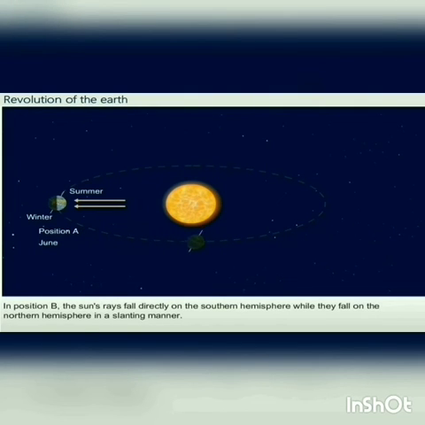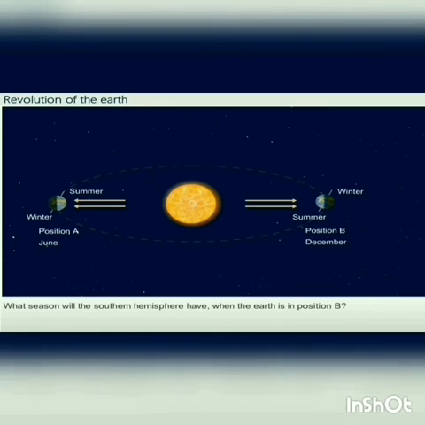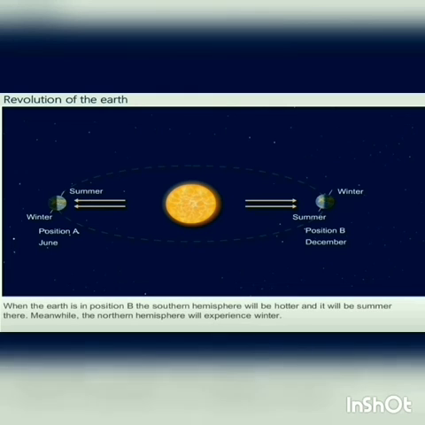And now the earth revolves around and now the sun rays fall directly on the southern hemisphere. So the southern hemisphere enjoys summer, and the northern hemisphere enjoys winter. This is winter solstice.